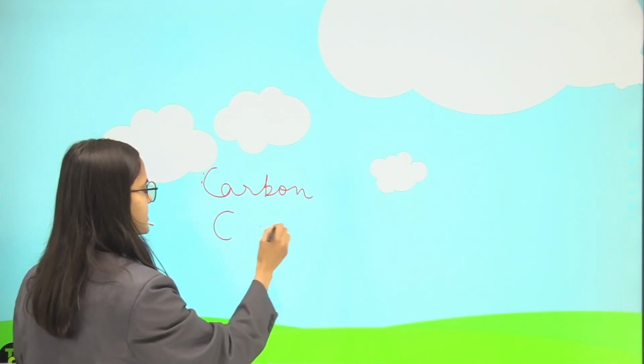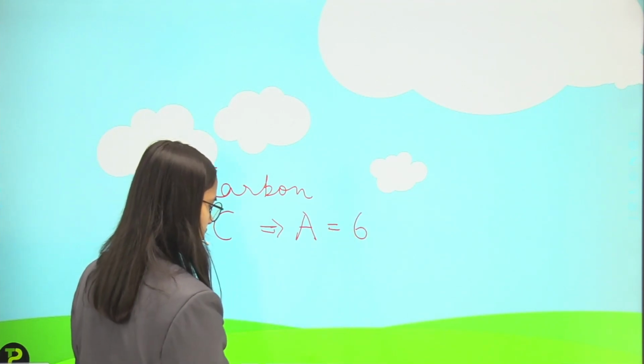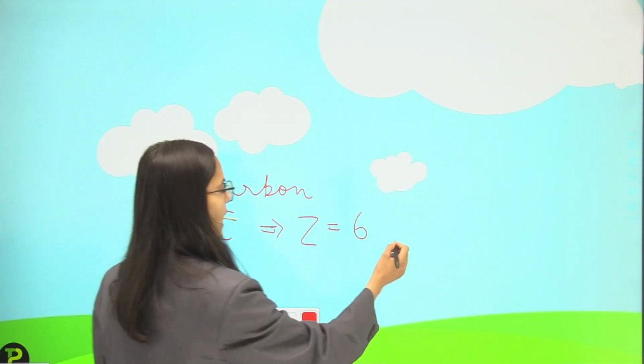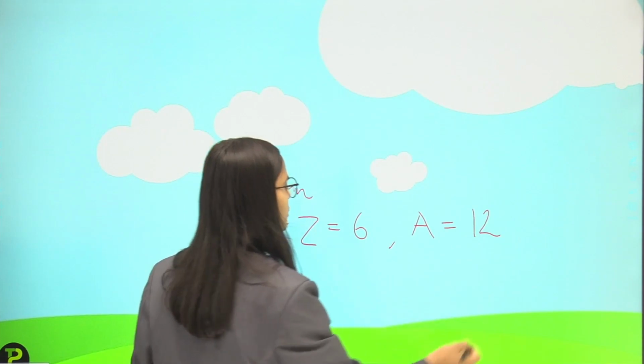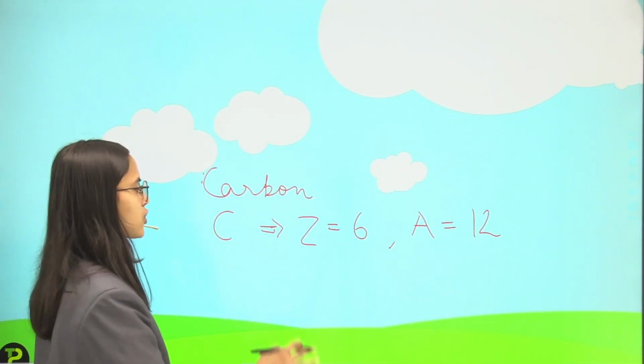Carbon has the symbol C, and the atomic number of carbon is 6. The atomic number is represented with Z, and then I have the mass number of carbon as 12. So I have to calculate the number of protons, electrons and neutrons in it.